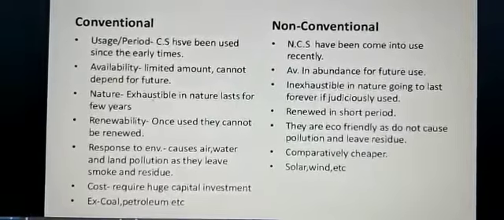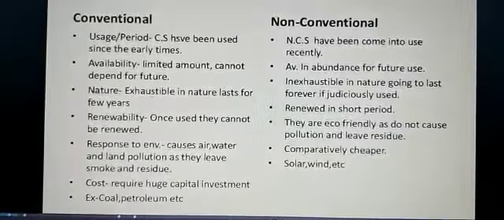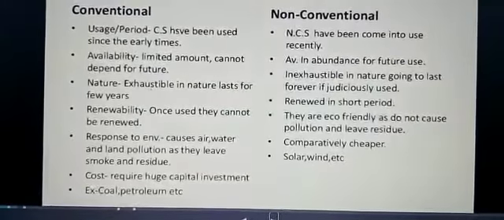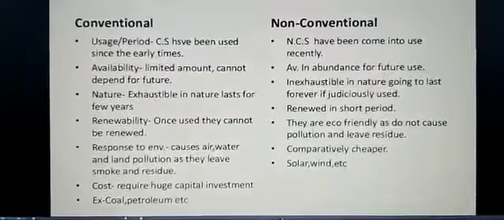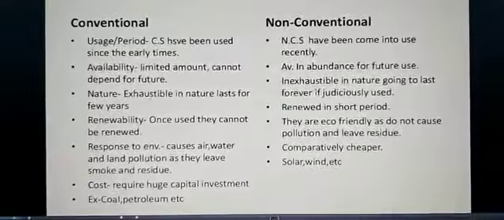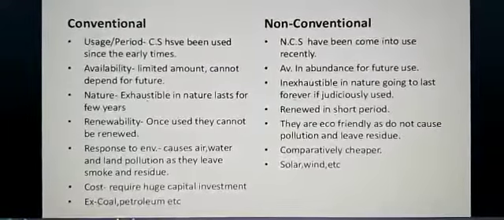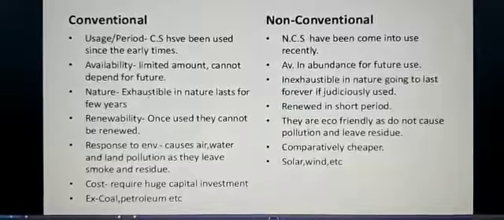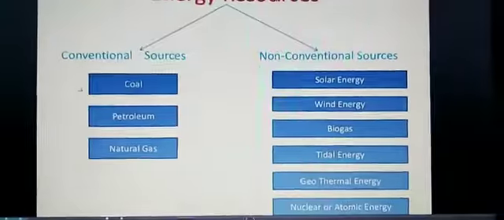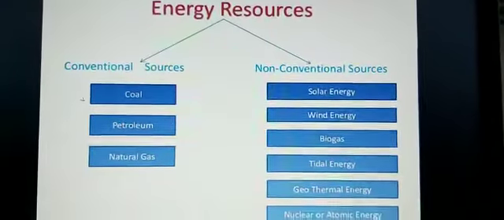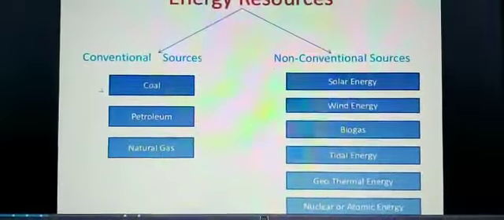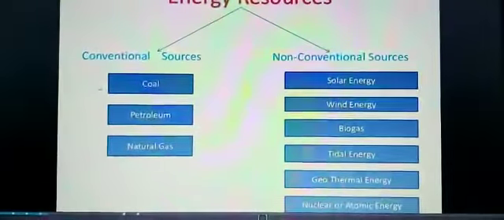Examples of conventional sources of energy are coal and petroleum, whereas examples of non-conventional are solar power and wind, because wind will always be there, children, and the sun is always there, so these sources will always be there. The second type, non-conventional, we will leave for the next chapter.